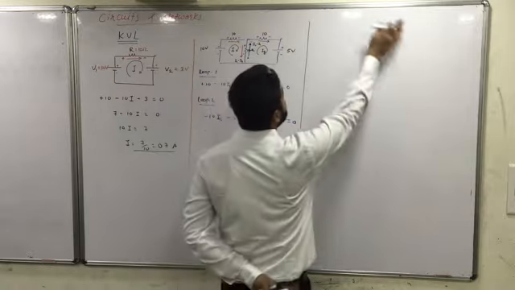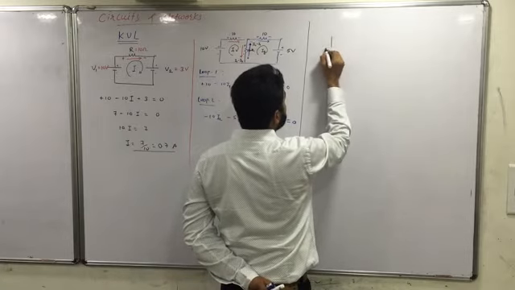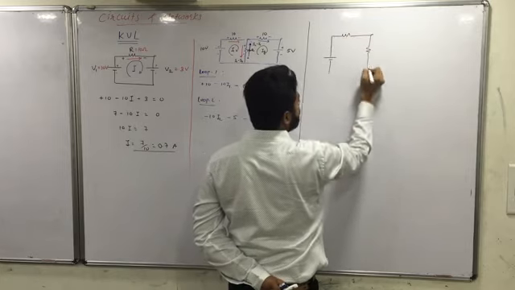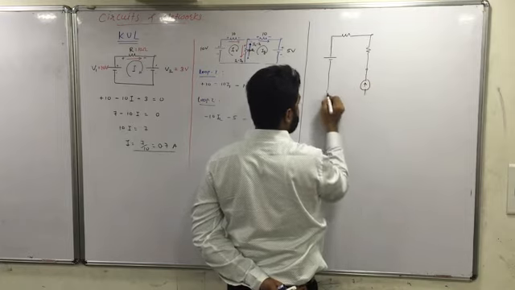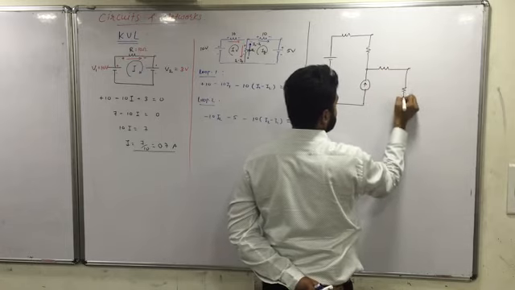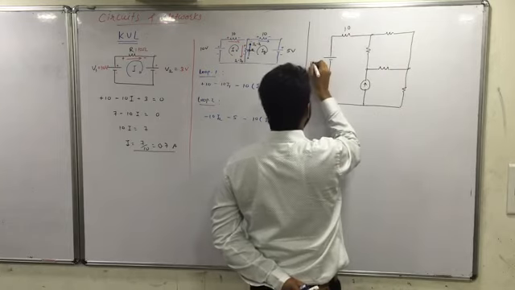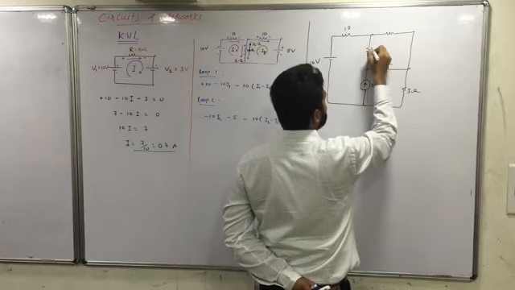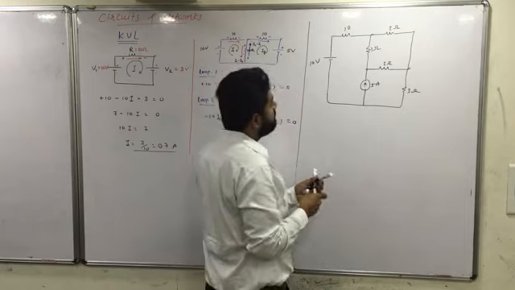equation for a given network, which is this. Fine, we are having three currents over here which are like this.